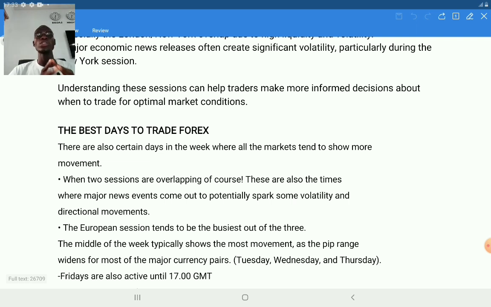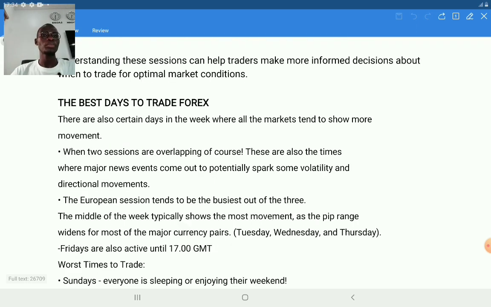And on Saturday and Sunday, that is during the weekend, the market is totally closed. The forex market is not traded on Saturday and Sunday, because forex traders love to visit their family and spend the day with their family, and even the big banks and institutions are not active on Saturday or Sunday because it's a weekend.